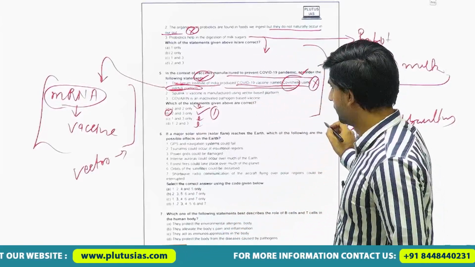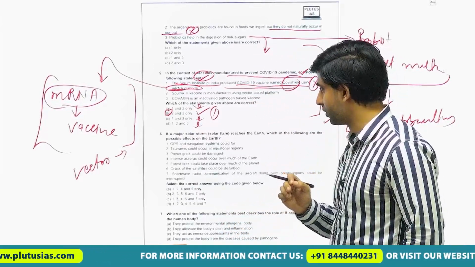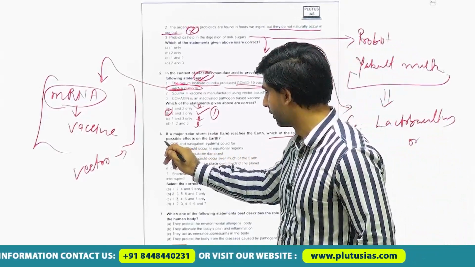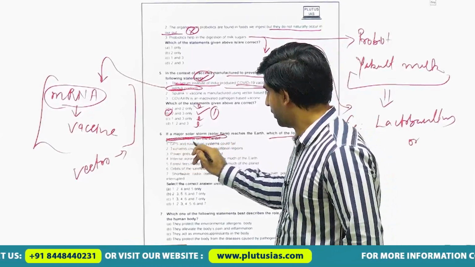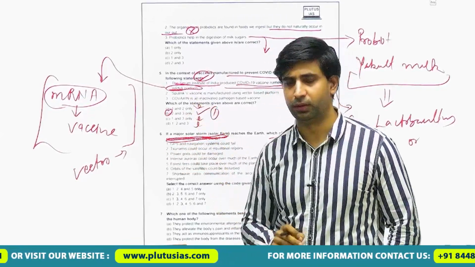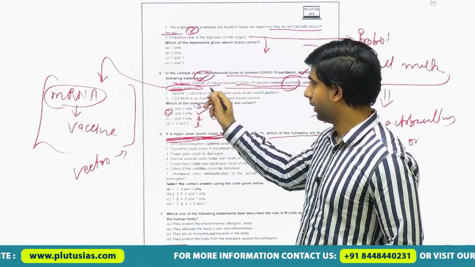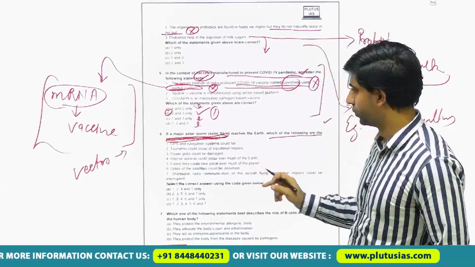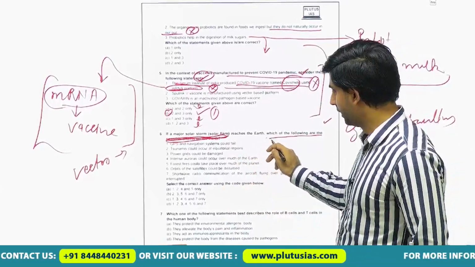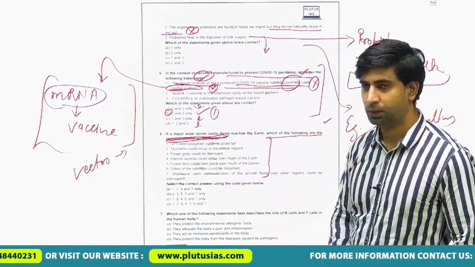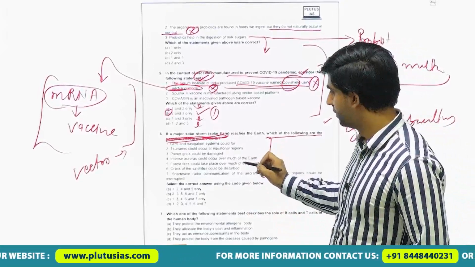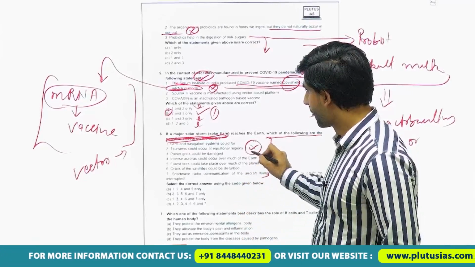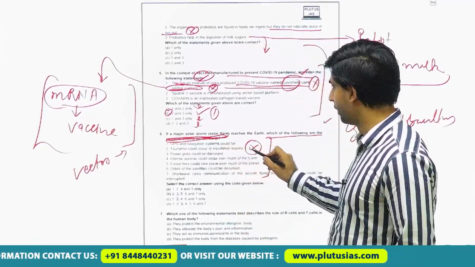And the next question is, if a major solar storm reaches the earth, which of the following are the possible effects on the earth? Same approach which I just mentioned in question number 5. After eliminating first statement, that can also be applied in this question. If we look at the various statements given in this question, then we can easily eliminate the second statement. What does the second statement say? Tsunamis could occur at the equatorial regions.